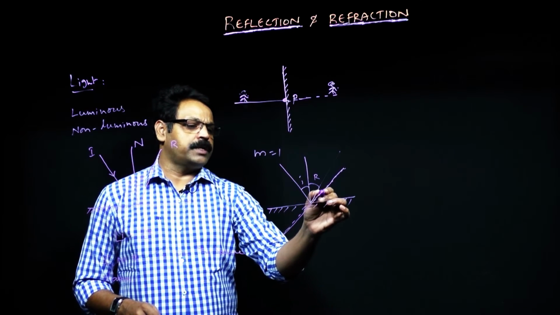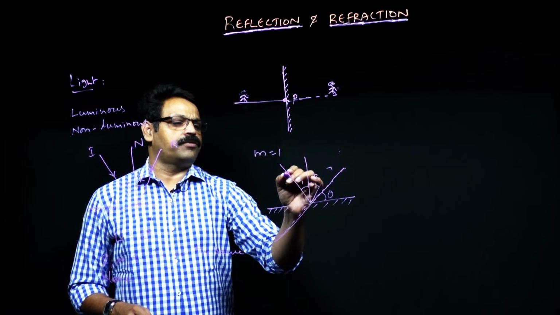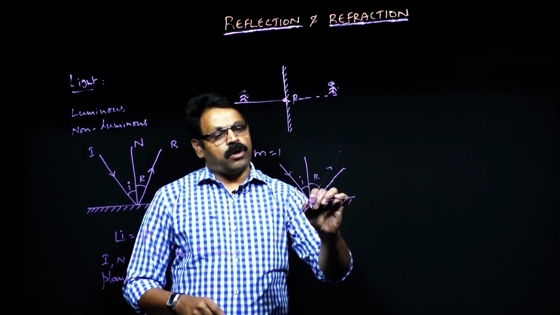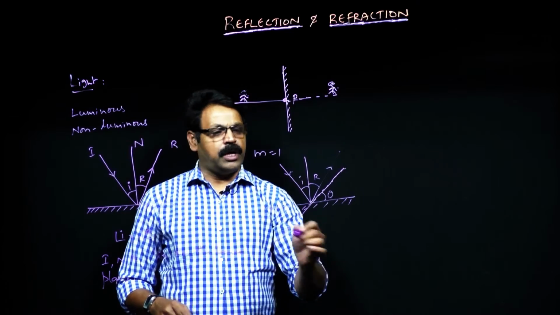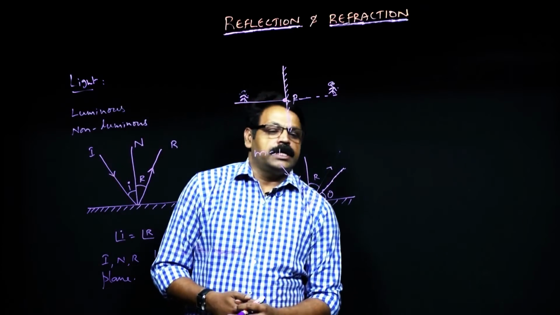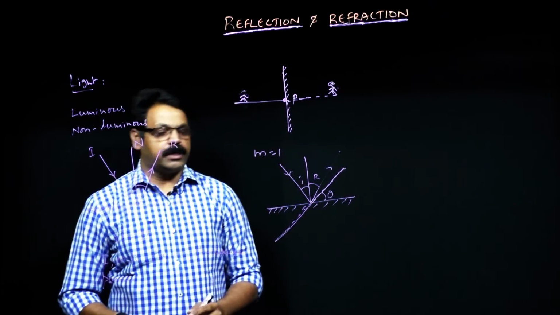In this case, what happens? If it is rotated by theta, then the reflected ray will be rotated by... Because the normal will be here and the angle will be measured from here to here. So, if the mirror is rotated by theta, the reflected ray is rotated by 2 theta. That is one more formula you need to remember here.